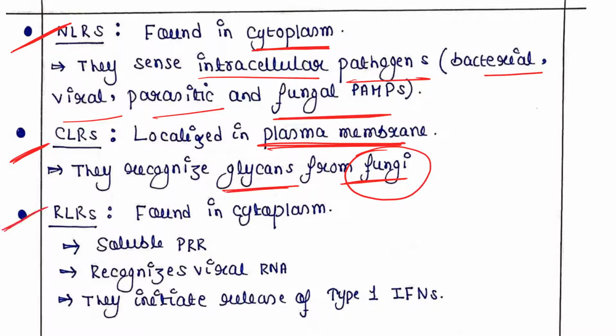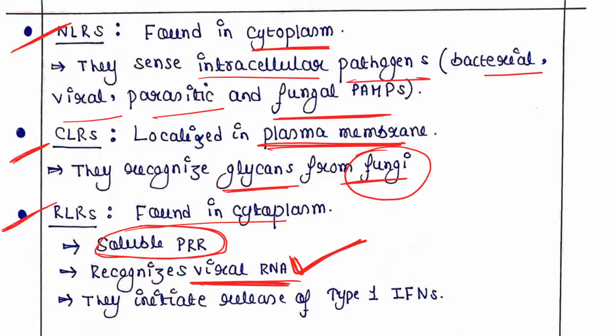Then one more is RLRs. RLRs are also found in the cytoplasm like NLRs, and they are soluble PRRs. You need to understand that RLRs are soluble PRRs and they recognize viral RNA. NLRs can recognize any type of intracellular pathogen, bacterial, viral, parasitic, fungal, whereas RLRs are specialized for viral RNA.